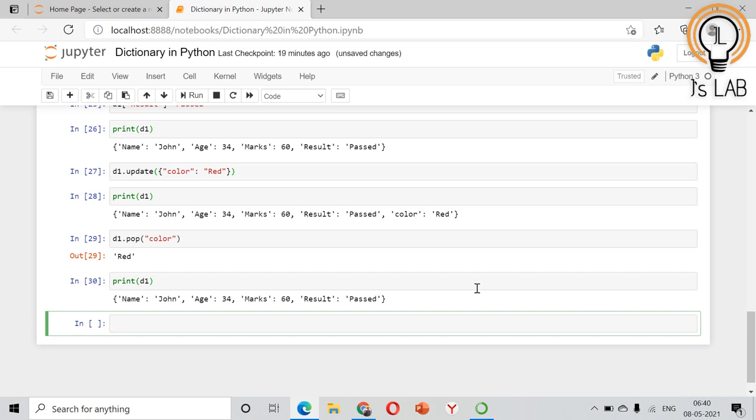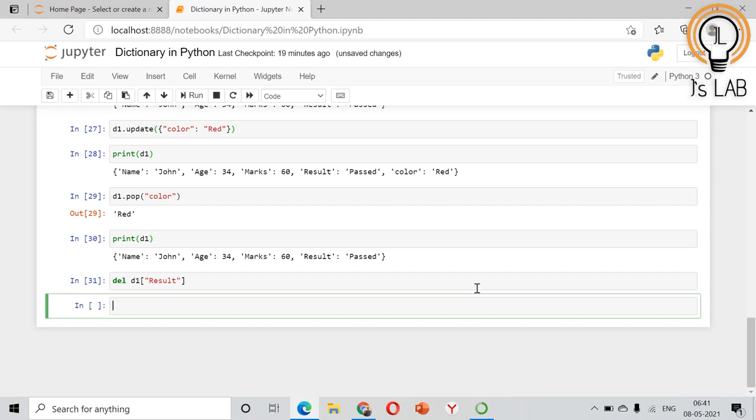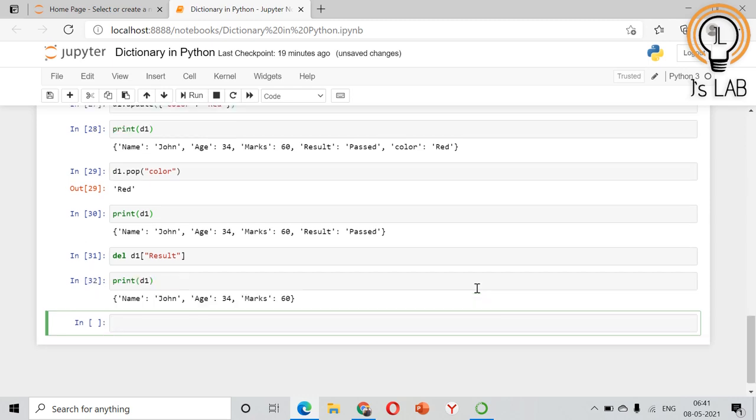You can use the del keyword and D1. For example, I need to remove the result. Just write result. So it has been removed. We will see whether it is removed: print D1. Yes, result has been removed.